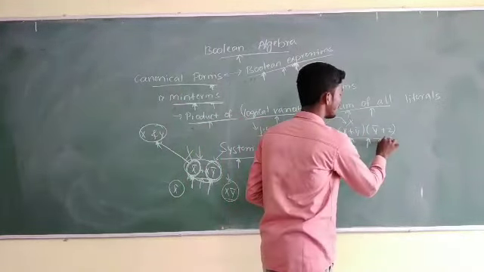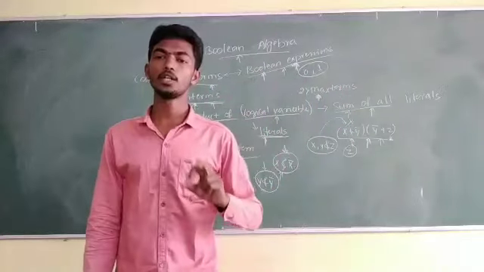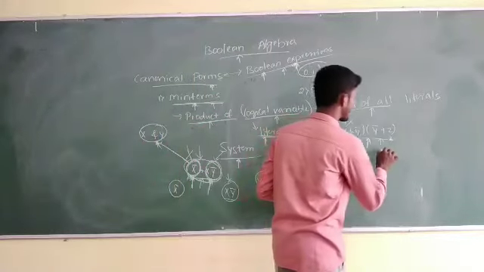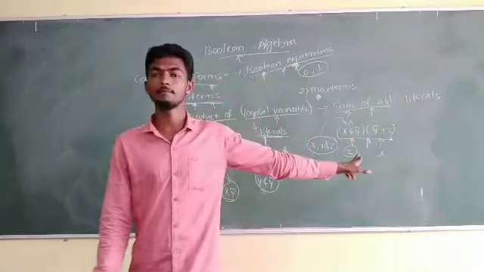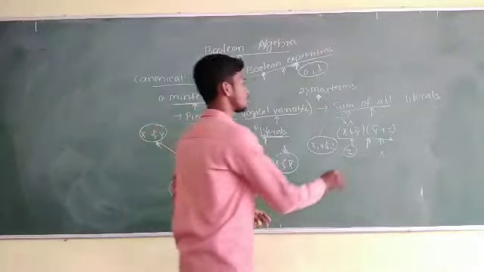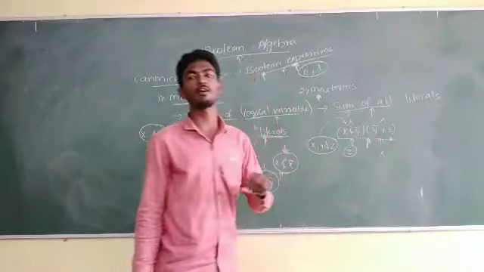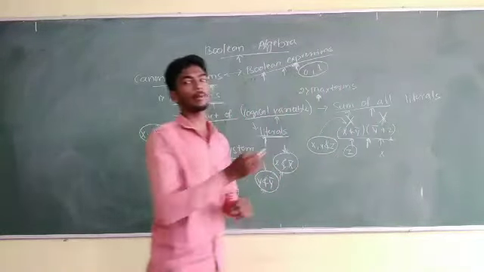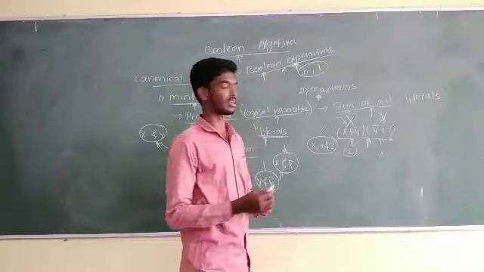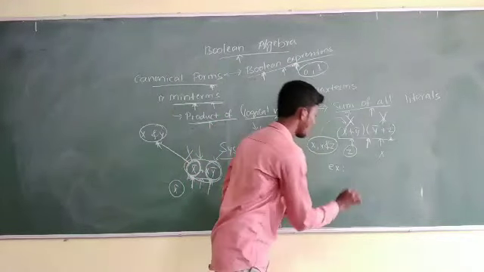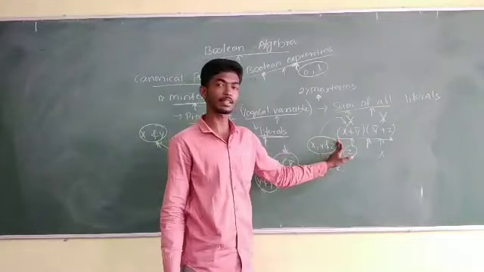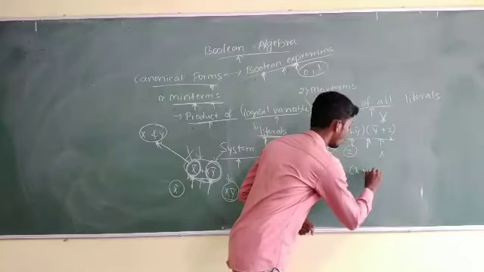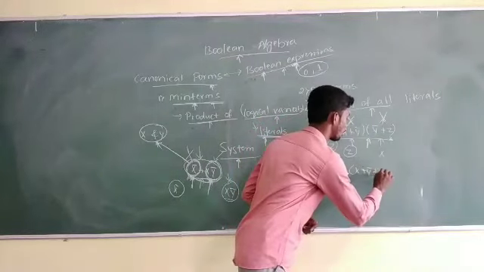And coming to the next one, here in this term we have two different literals, y complement and z. So here also a logical variable x is missing. So these two are not examples of a max term. Then I will give you one example of a max term according to this system: x plus y complement plus z complement.